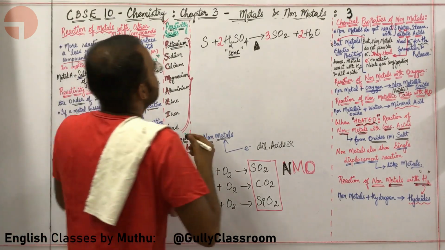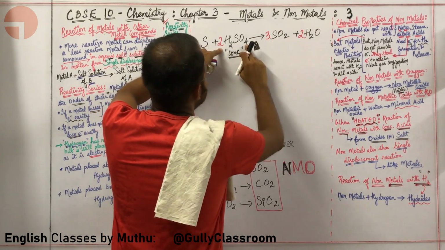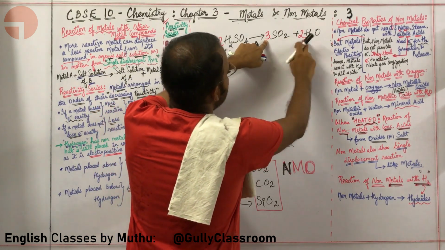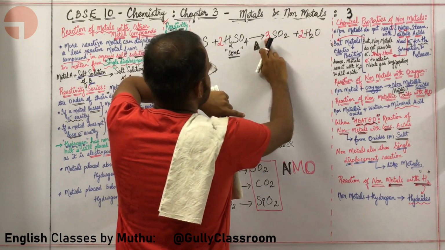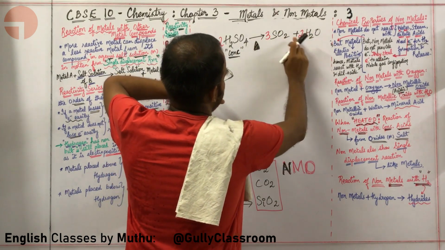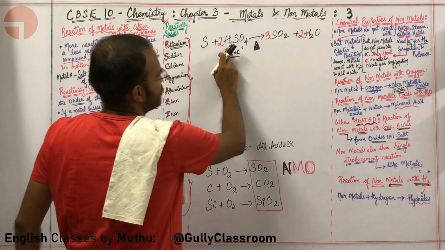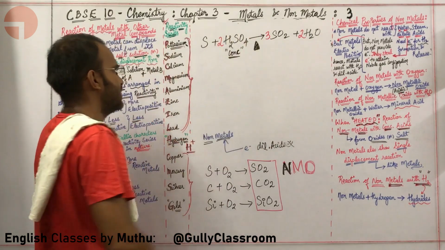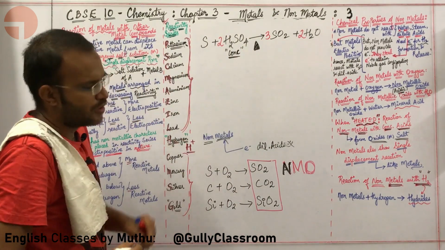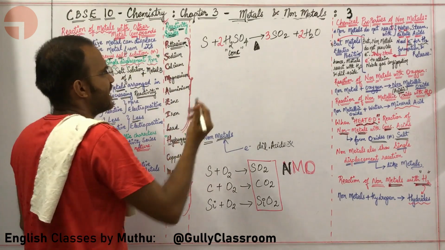Let us check. So sulfur, here there is 3 sulfur, here there is 3 sulfur. Oxygen: there is 8 oxygen, here there is 6 plus 2, 8 oxygen, here there is 3 into 2, 6 oxygen, here there is 2 oxygen, so 6 plus 2, 8. Here there is 8 oxygen, it is balanced. Hydrogen is 4, this particular equation is balanced. Okay, so sulfur, a non-metal, reacts with concentrated sulfuric acid when heated.